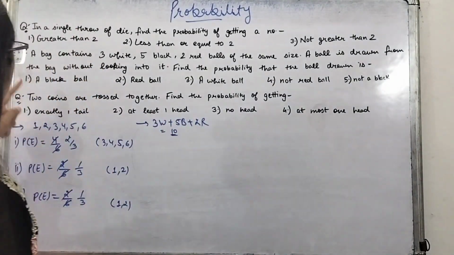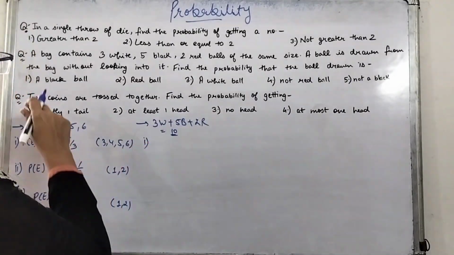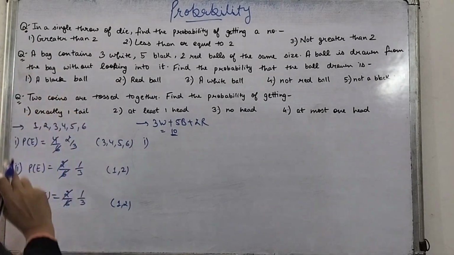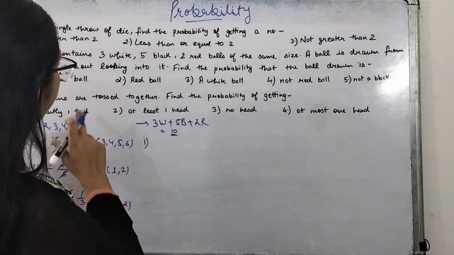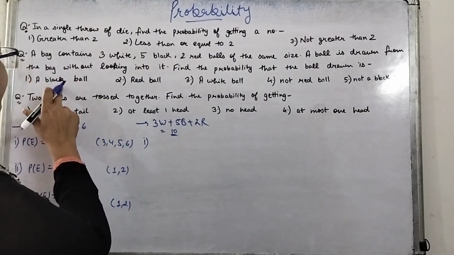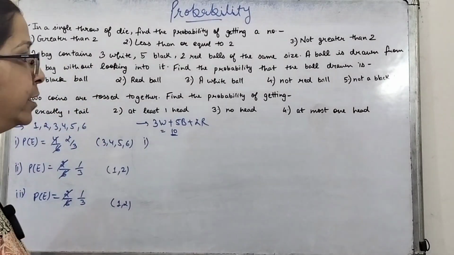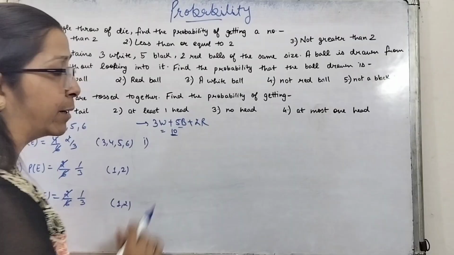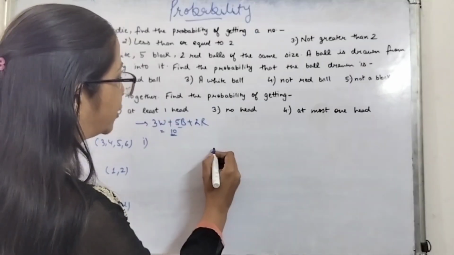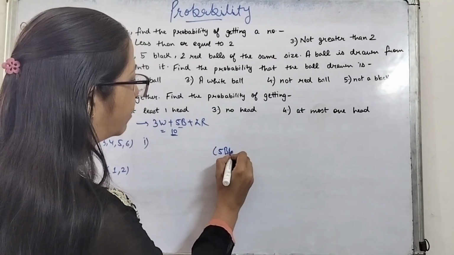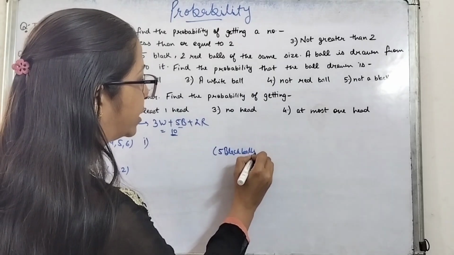Now the first condition is the ball should be a black ball. If we are talking about the event that the ball should be black, how many black balls are there? 5 black balls are there. So 5 black balls are our favorable condition.